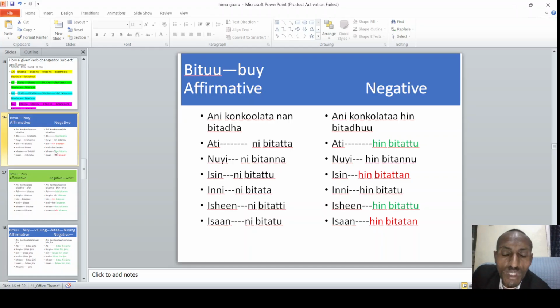Alright? Isin ni bitattu. Isin hin bitattan. Inni ni bitata. Inni hin bitatu. Isheen ni bitatti. Isheen hin bitattu. Isaan ni bitatu. Isaan hin bitatan. So this is how a given verb changes in the simple present form for each of the seven subjects we have. So this is how it works.